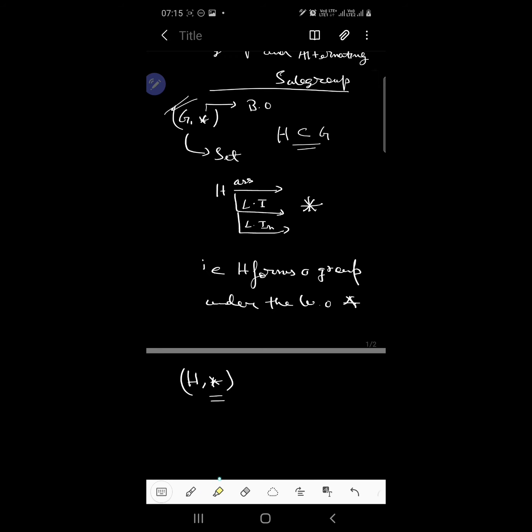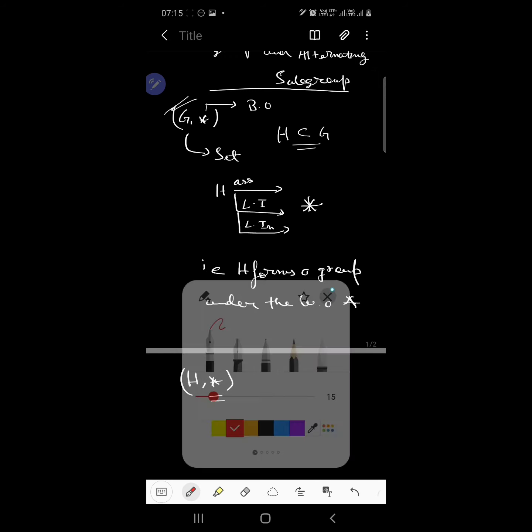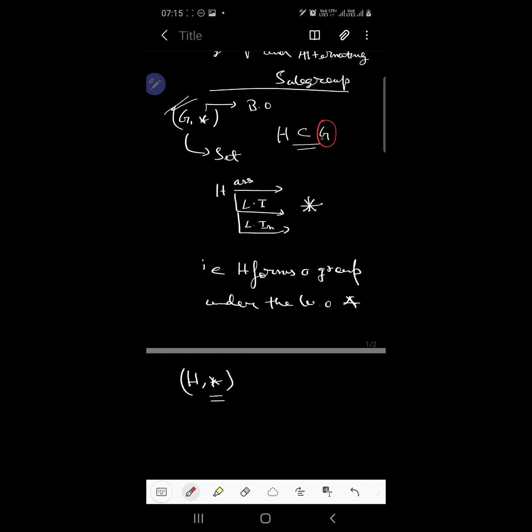Okay, I am re-explaining the description. Suppose we have a set G which forms a group under the binary composition star. Now we take a subset H of G and find that the subset also forms a group under the same binary composition star. When this condition is satisfied, we say that the group formed with the subset of G is a subgroup of (G, star), with the binary composition being star itself.